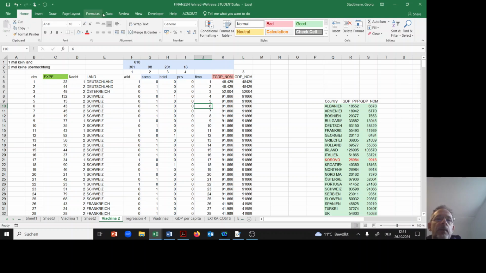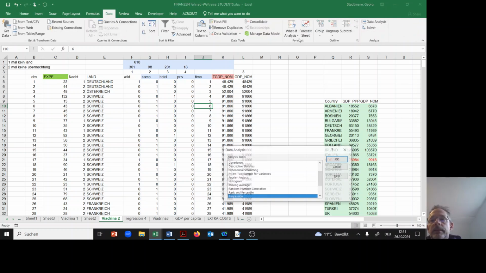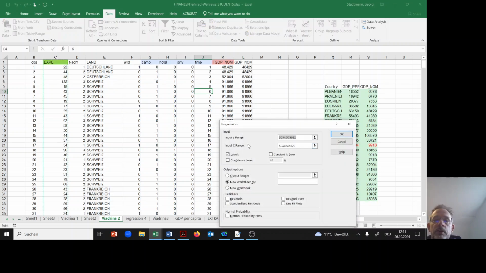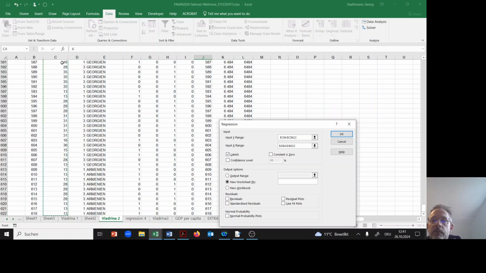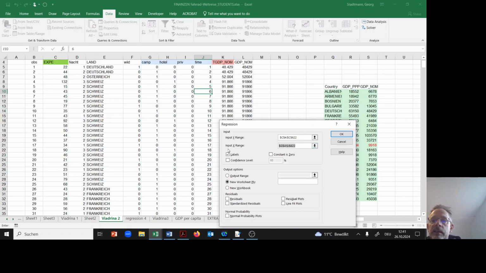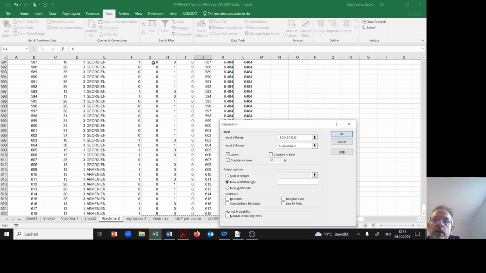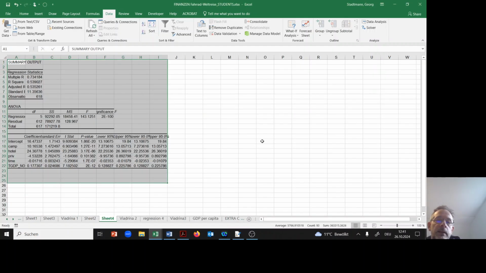Let's run the regression. Data analysis, regression. Okay. Input Y range. It's this area here, from C4 to C622. And then the information about the sleeping place, the time trend, and GDP per capita. So G4 to K622, check at labels and OK.